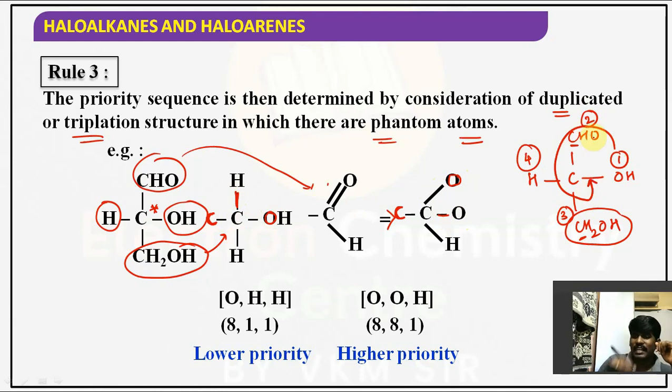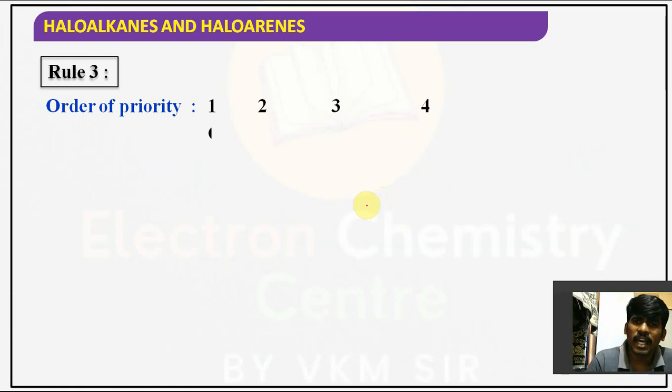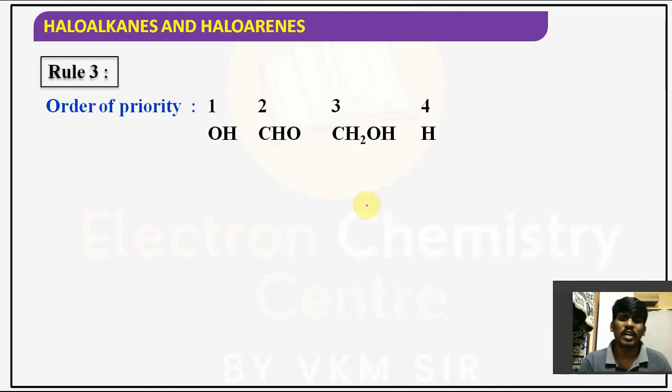So it is in anti-clockwise direction, so that can be given as S configuration. Guys, the one which has the highest atomic number will get the highest priority. Understood the point? So the order of priority, if you observe it, after OH, you will get CHO. That is what I have explained now.